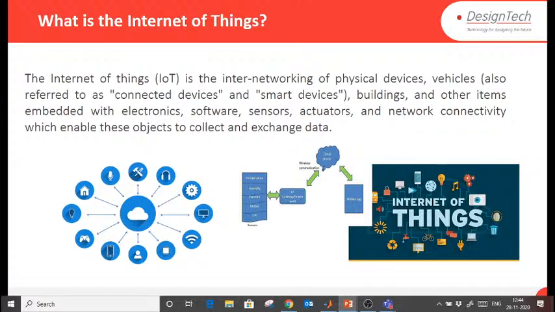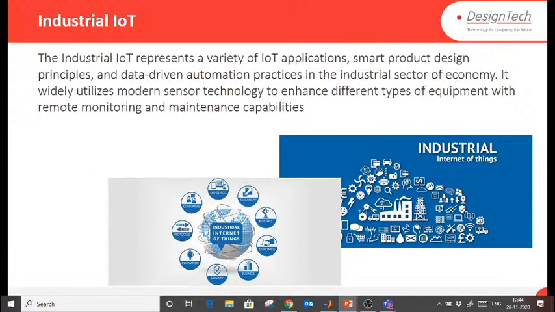So IIoT, the Industrial Internet of Things, is one application of the IoT. Industrial IoT represents a variety of IoT applications, smart production design principles, and data-driven automation practices in the industrial sector of the economy. If I'm talking about industrial IoT, from production to client, everything will be connected with each other. That is called the industrial IoT.